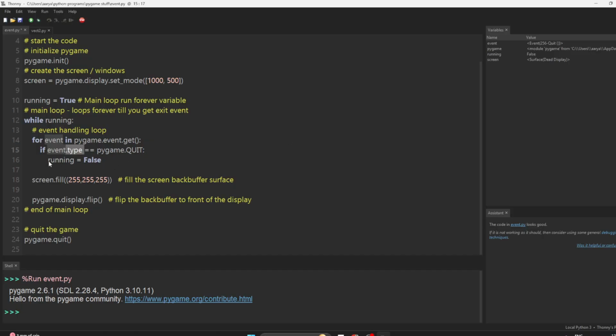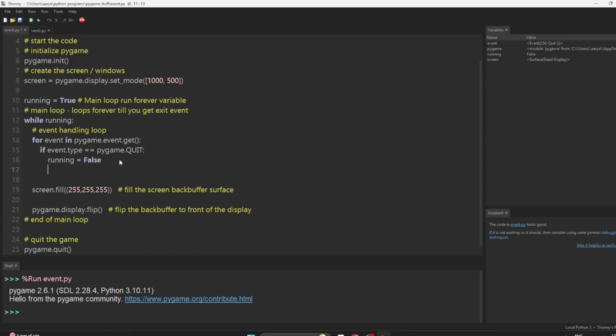In this case, what we do is we basically say running is equal to False. That means the next time we come here and check the loop, it is set to False now. So it will exit the loop and it will now call the pygame.quit method to quit the application. So that's the basic first event.